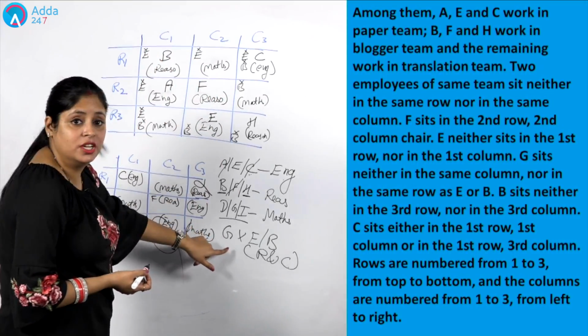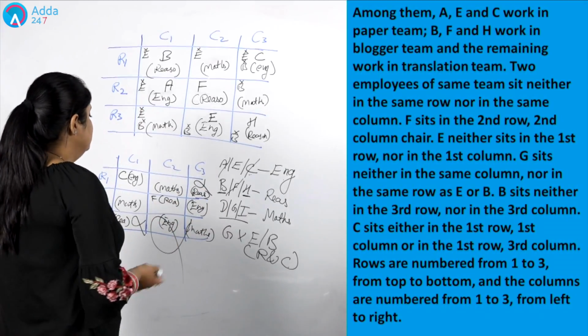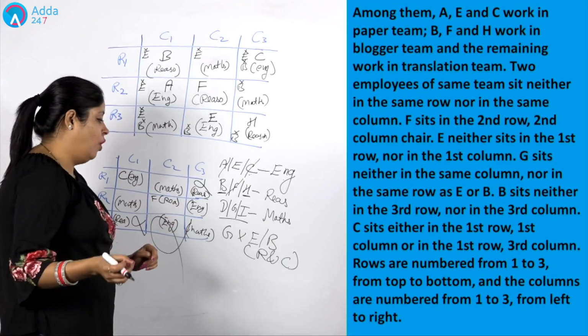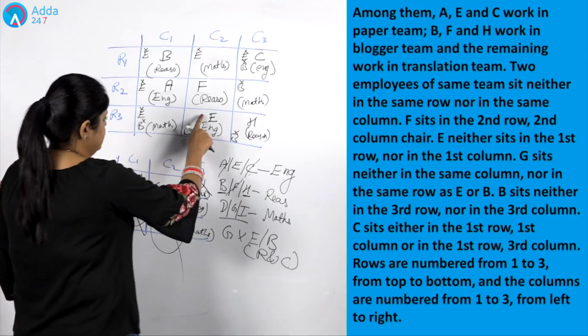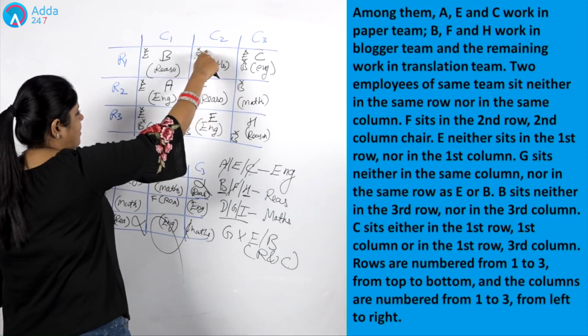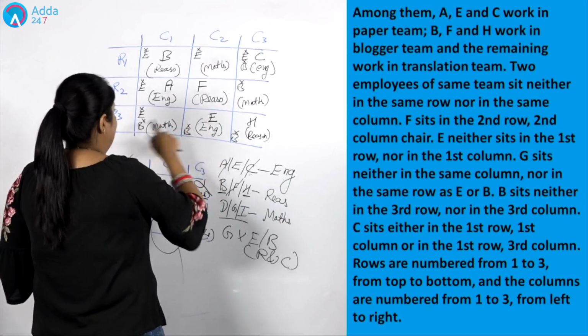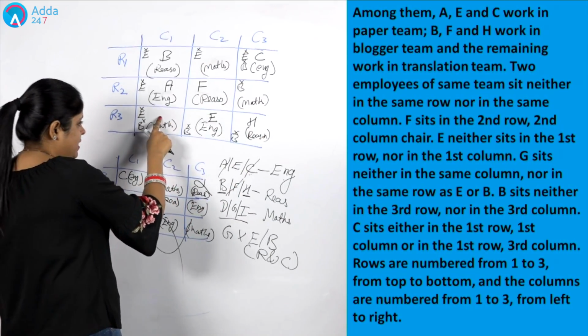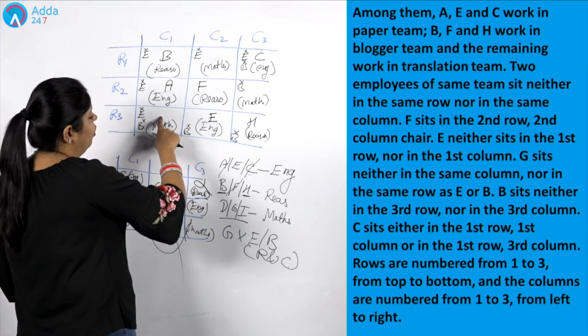Okay, let's consider G itself, because we have a condition which is associated with G only. G will not be in the same row or column of E or B. Let's consider E is here, which means I can't write G here, otherwise E and G will be in the same column. I can't write G here, otherwise E and G will be in the same row, and E and G can't be in the same row or in the same column.